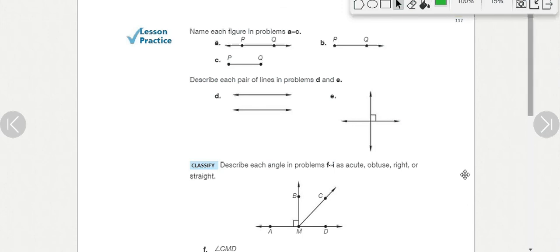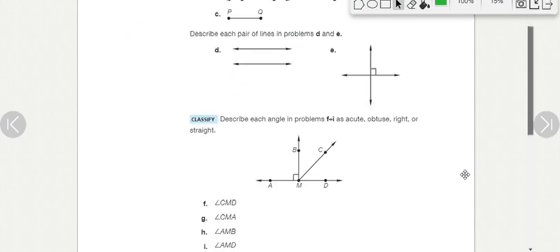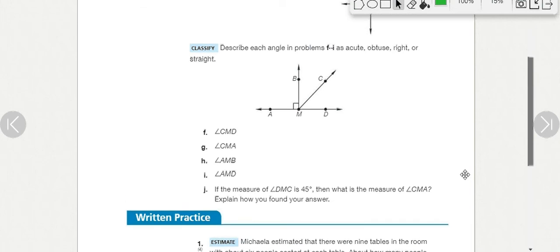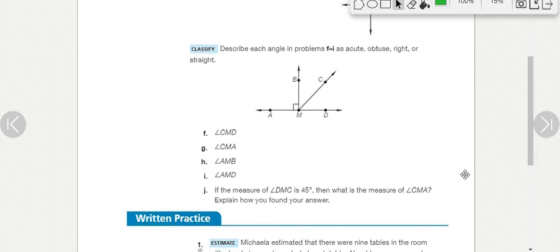Okay, I mean, I guess you can do some of these problems. They don't even make it that difficult. You don't have to measure much. Why don't you do F through J, though? Get some real good solid practice.